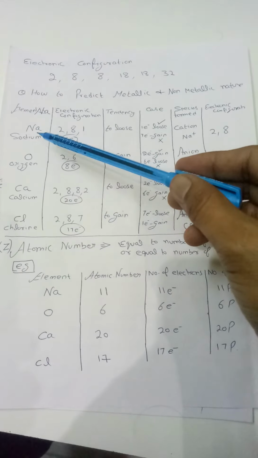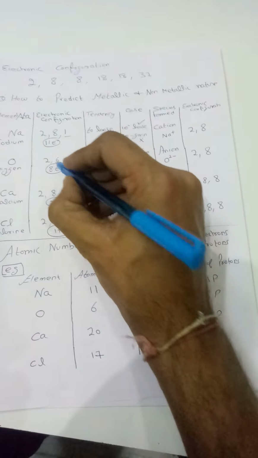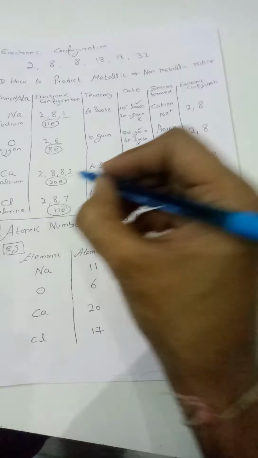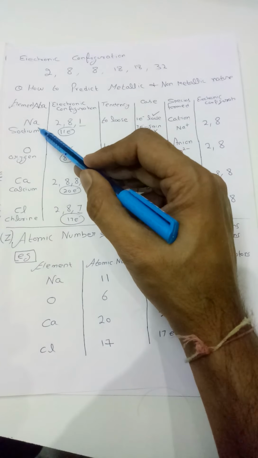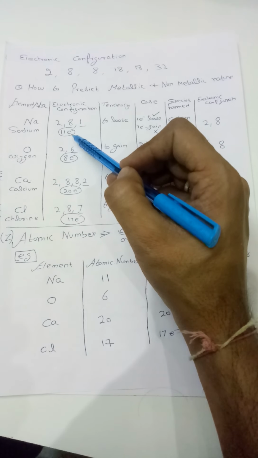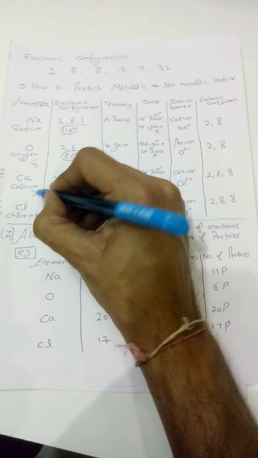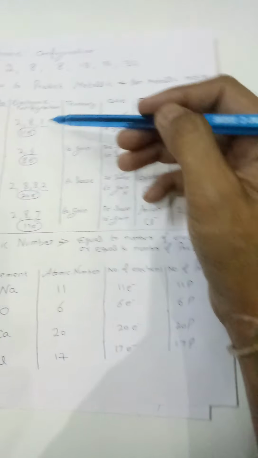So first case, sodium is 2, 8, 1: its last shell carries 1 electron. Next, the last shell carries 6 electrons, next 2 electrons, and this last shell carries 7 electrons. The atomic number of sodium is 11, so it has 11 electrons. Atomic number 8 means 8 electrons, then 20 electrons, and 17 electrons. So what are the possible cases?